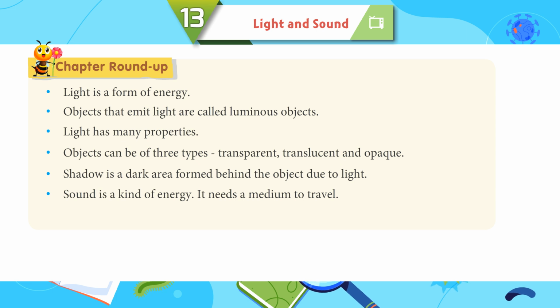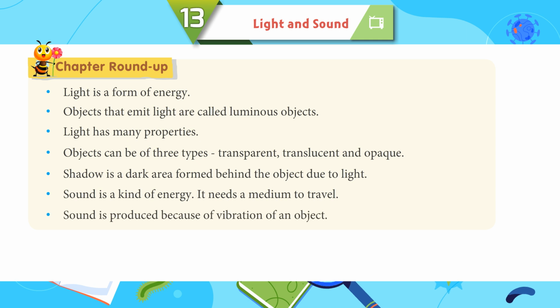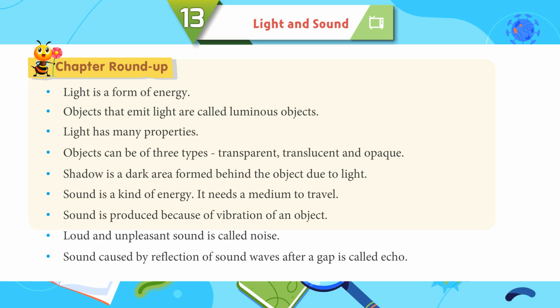Sound is a kind of energy. It needs a medium to travel. Sound is produced because of vibration of an object. Loud and unpleasant sound is called noise. Sound caused by reflection of sound waves after a gap is called echo.